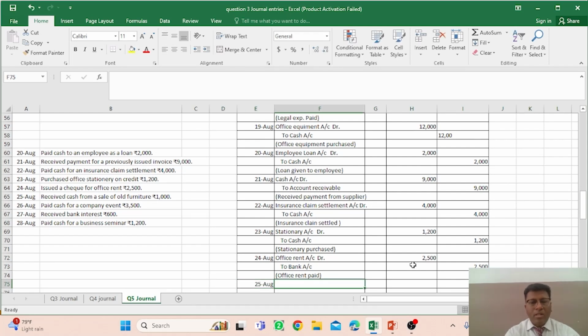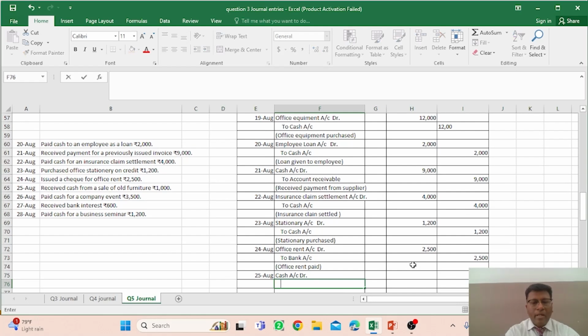And again there is a case of 25 August. The next transaction is the received cash from a sale of old furniture, right. You are receiving the cash, cash comes in, it would be debit, and to office furniture, right, old office furniture. So you can mention here old office furniture or old furniture, right, because the furniture goes out.